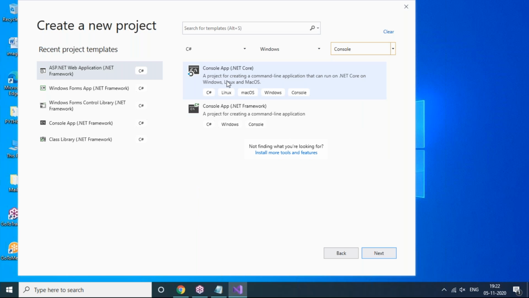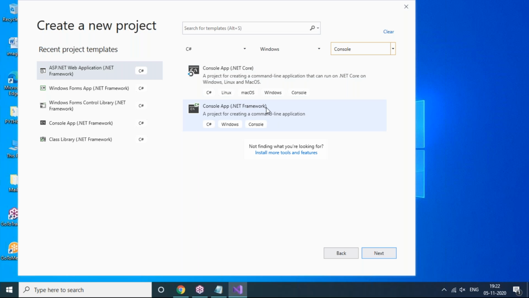We are having two options here. Console app .NET Core is a project for creating a command line application that can run on .NET Core on Windows, Linux, and Mac OS. That makes sense. Platform independent it is. Anywhere we can develop.